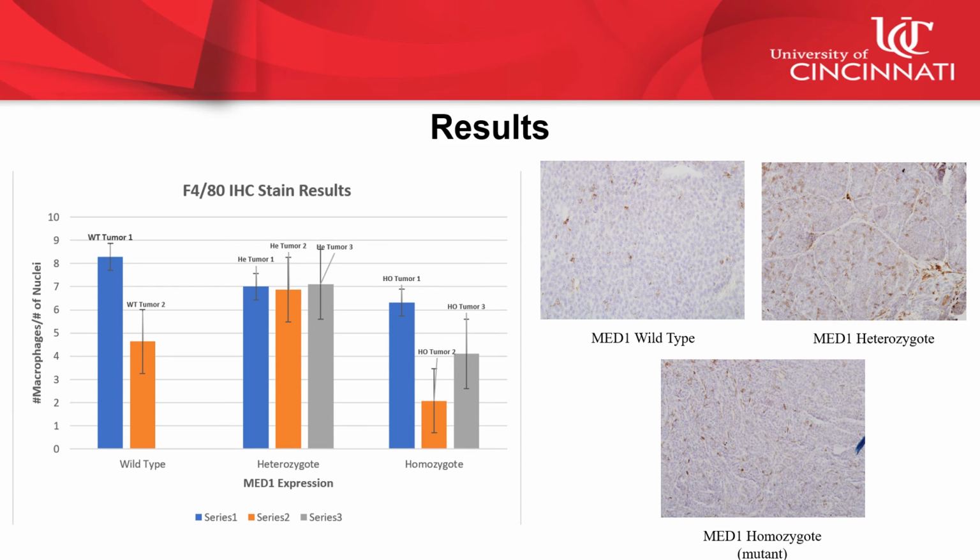The results from the counts taken for each tumor type show some of the trend we were expecting to see. There were generally fewer macrophages counted in the MED1 knockdown tumors compared to the heterozygote with functioning MED1 expression. While we need additional data points to perform a statistical analysis, these preliminary results suggest that MED1 may be playing a similar function in this PYMT model as was previously discovered for the HER2 model.